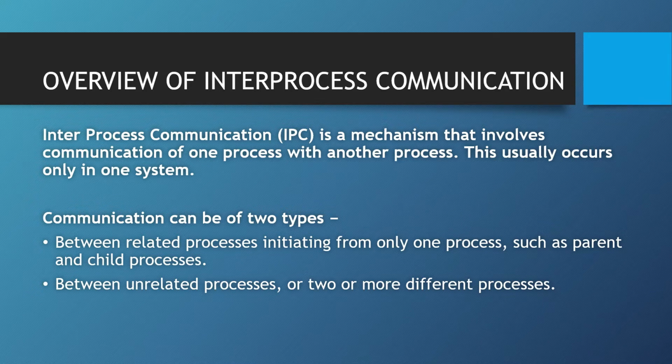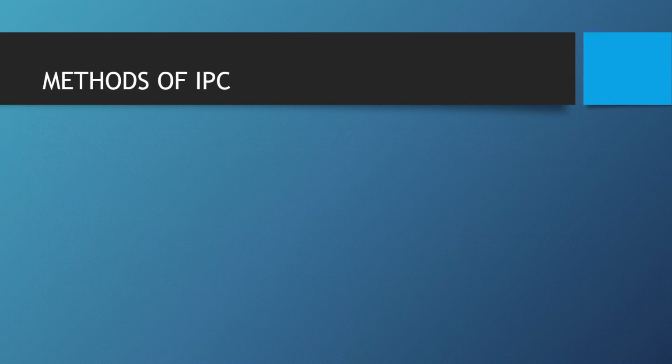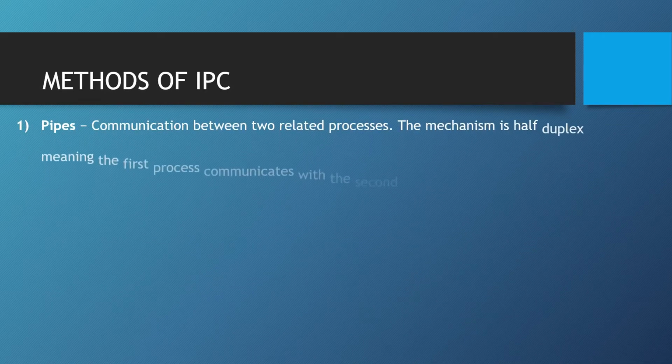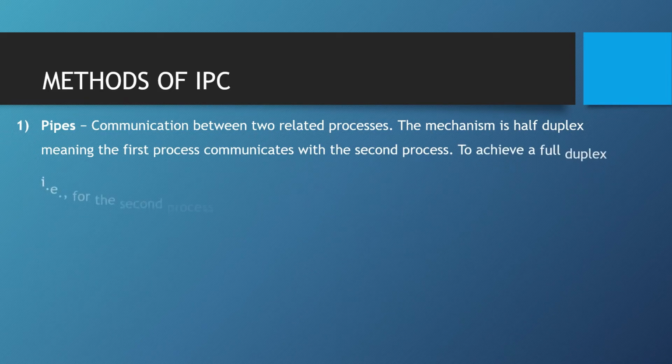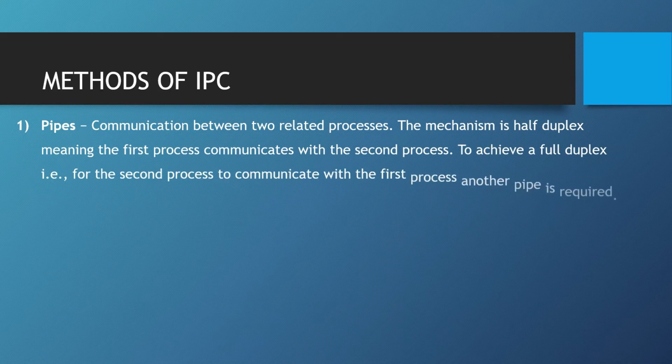Let us move to the methods of IPC. Number one, pipes. Communication between two related processes. The mechanism is half duplex, meaning the first process communicates with the second process. To achieve a full duplex, that is, for the second process to communicate with the first process, another pipe is